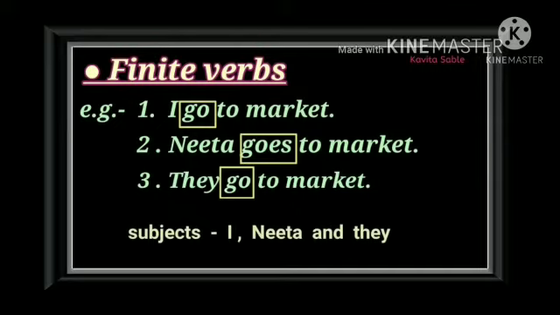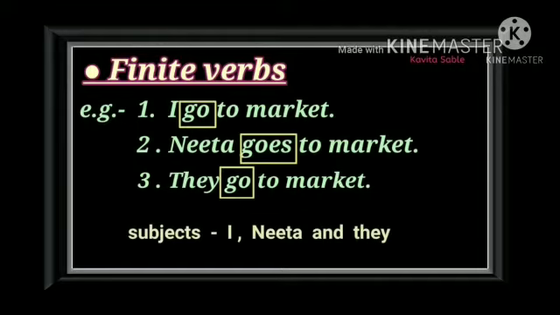See the subjects. I, Nita, and they are the subjects in these sentences. I go to the market. Here I is the first person singular, so we are using the verb go. Nita is the third person singular, so we are adding s to the verb: goes. They go to market. Here they is the third person plural, so we are using the verb go.